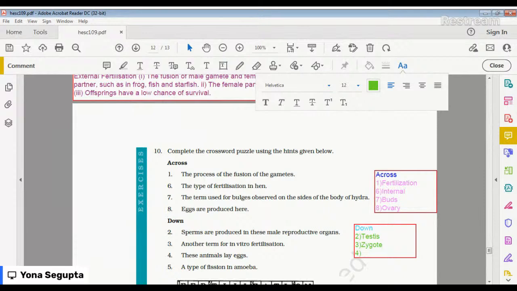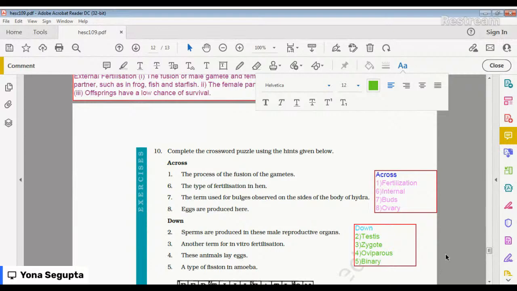It is oviparous. Next is number 5. What is number 5? A type of fission in amoeba. What is the type of fission? It is binary. By binary fission, it happens.